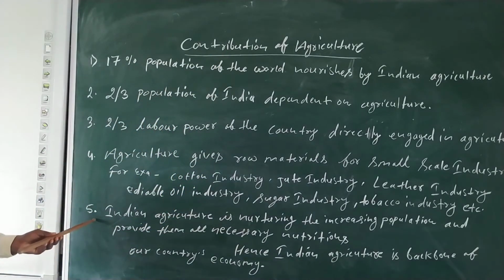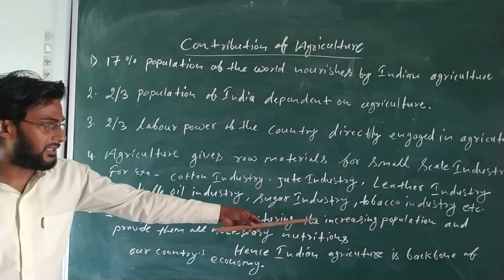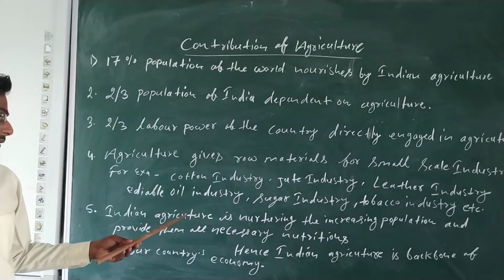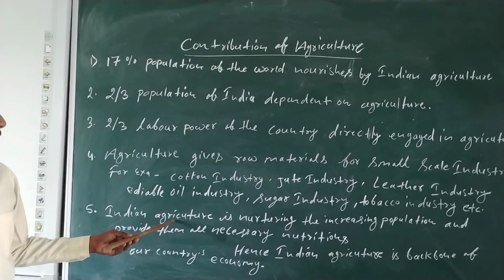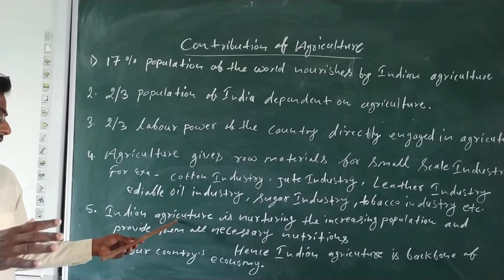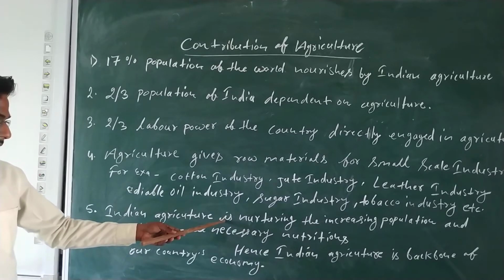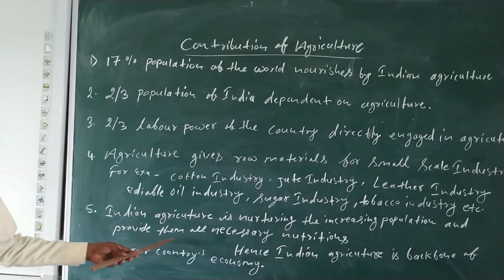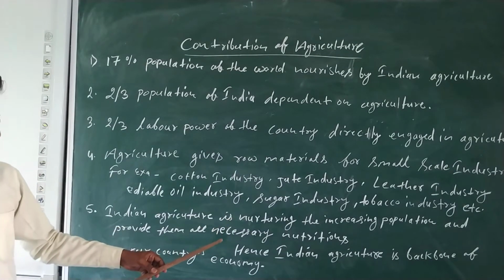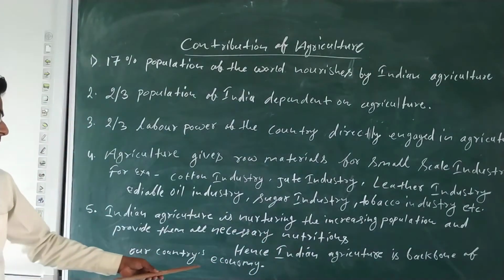Now see the fifth point, Indian agriculture is nourishing the increasing population. Means day to day the population is increasing, and Indian agriculture is also nourishing it. So whatever the pressure of the population, here it is nourishing and providing them all necessary nutrients. Hence, in this way, Indian agriculture is the backbone of the country's economy.